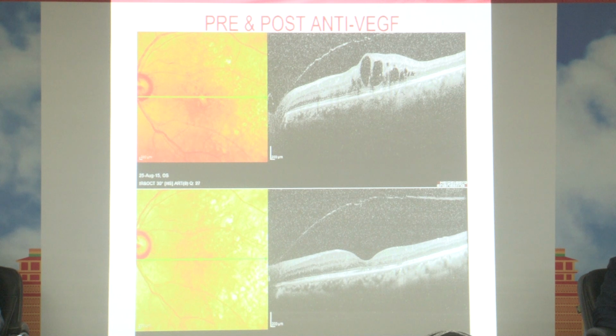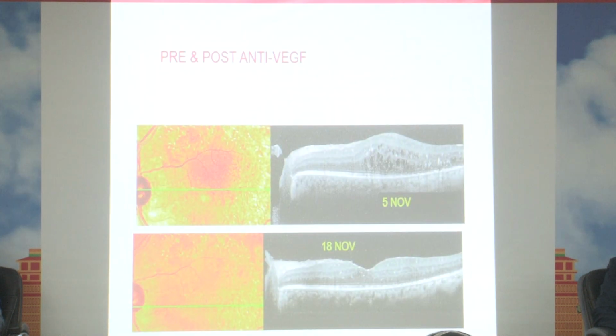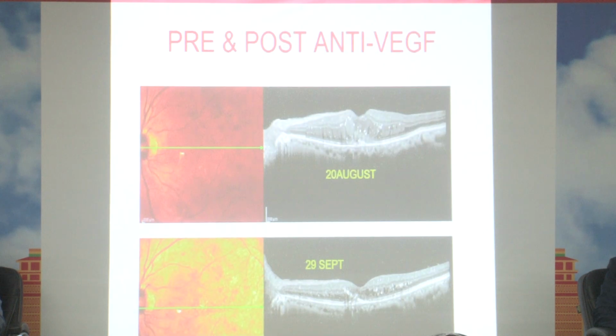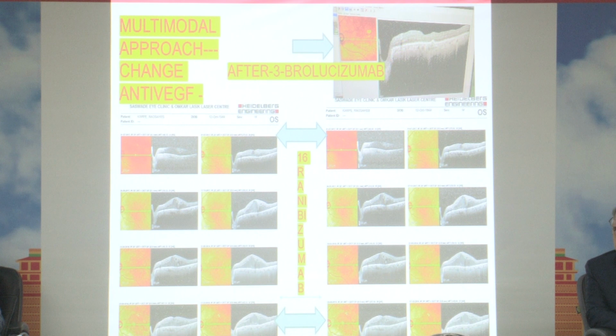Another thing is that anti-VEGFs work very well. Within hours or within a few days, you get good results after anti-VEGFs. Whatever anti-VEGF you are using, it works if it has to work, because most diabetic macular edema is because of the raised VEGF component in the intraocular compartment. You can see there are several pictures which are pre and post anti-VEGFs. But despite all these, there are certain cases which do not respond properly or respond only marginally. In such cases, what to do? Still we have to keep on doing. There are certain cases here, I am seeing that he has received almost 16 ranibizumab, but it was not responding well.